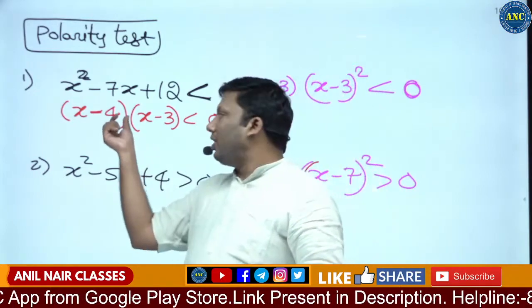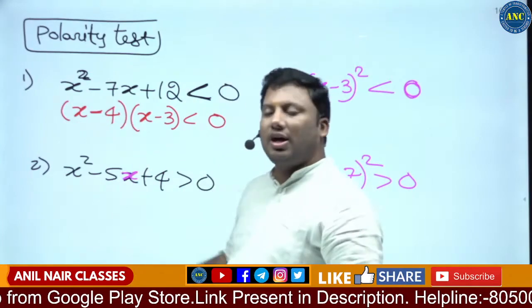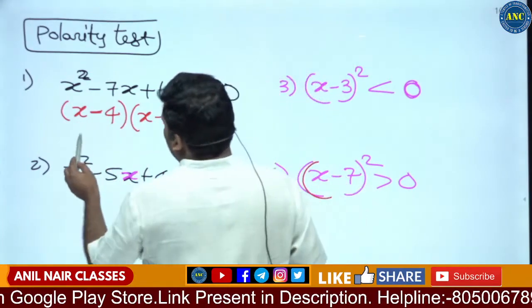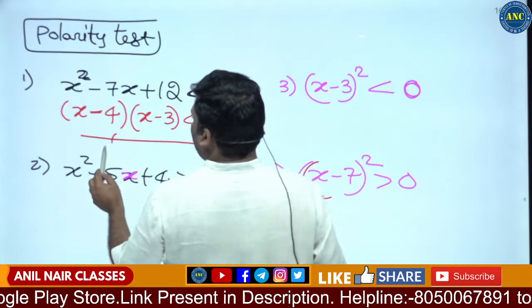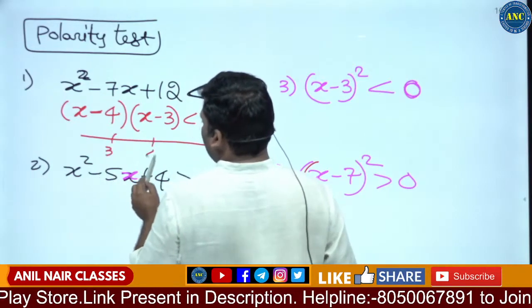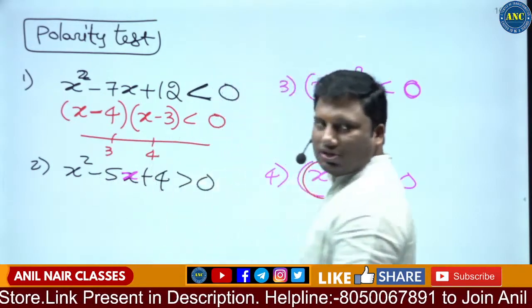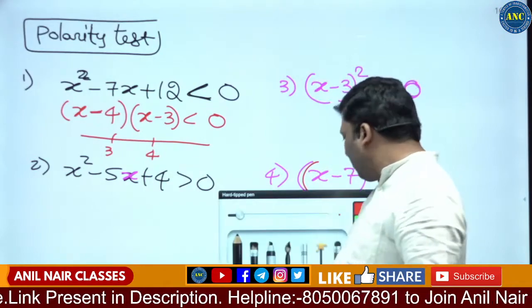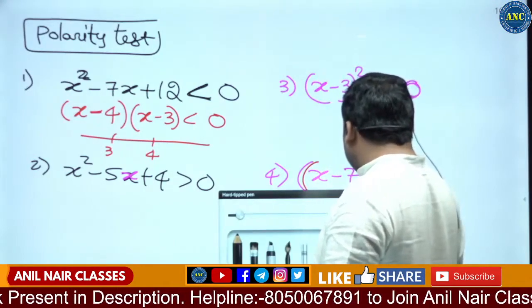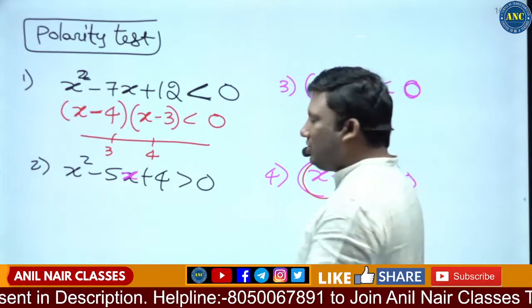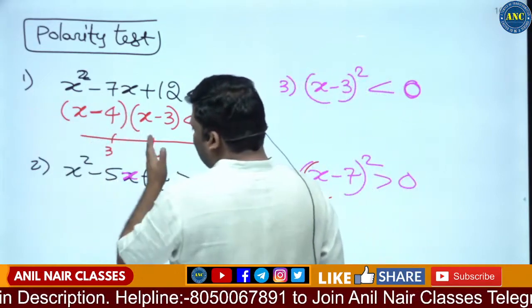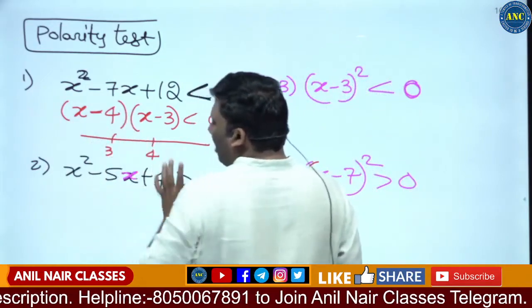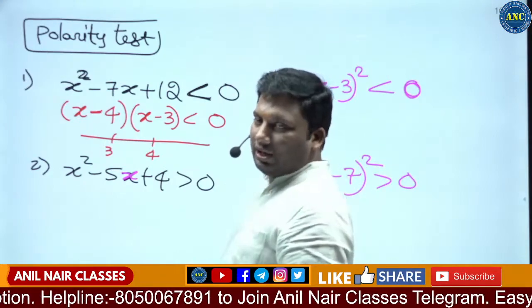What are the critical points of x here? One is 4, another is 3. On a number line, 4 is to the right hand side of 3. Now, there are 3 regions here: one is less than 3, another is greater than 4, and another is between 3 and 4.